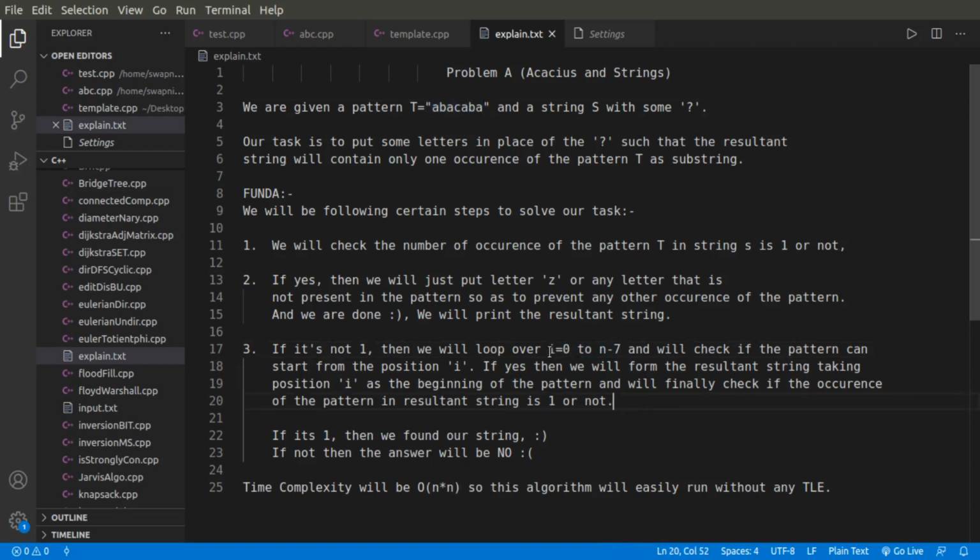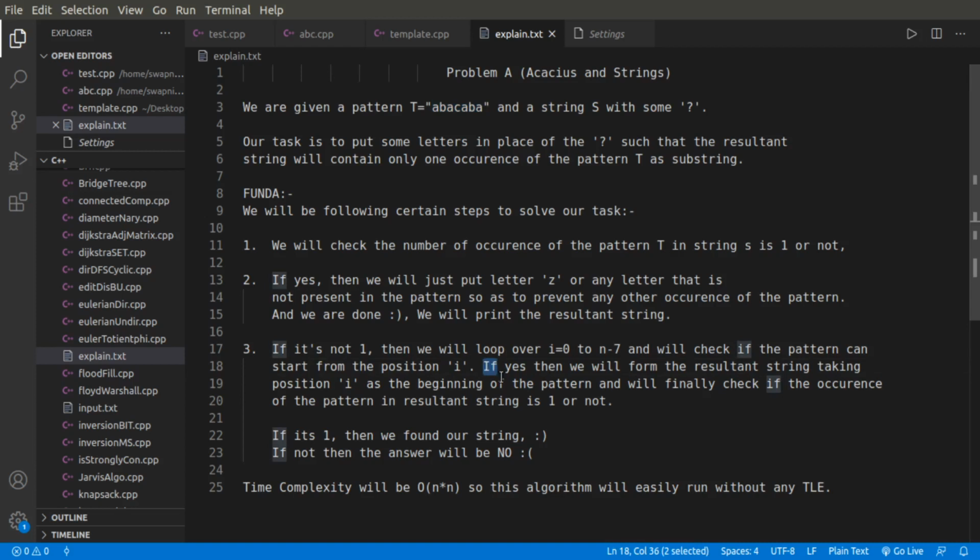So what is i here? i will be the beginning position of my pattern T in the resultant string.